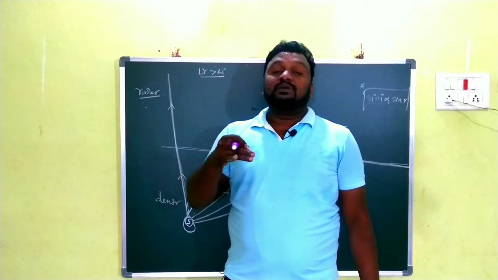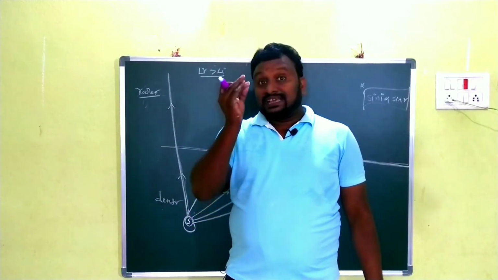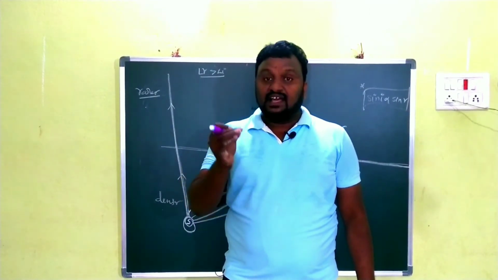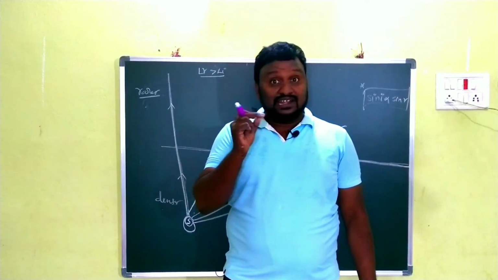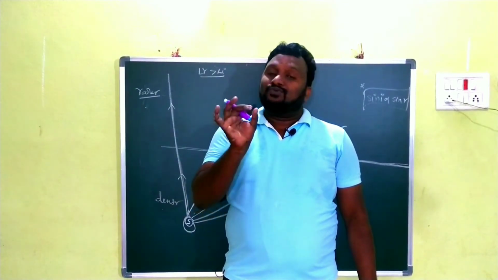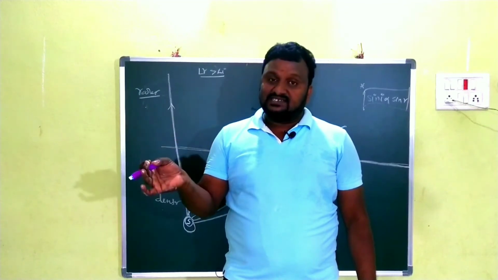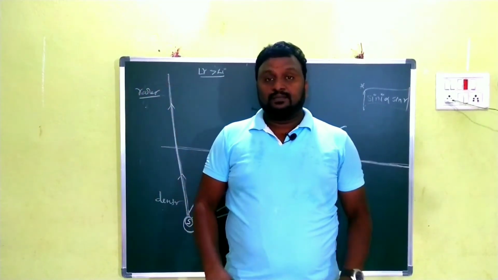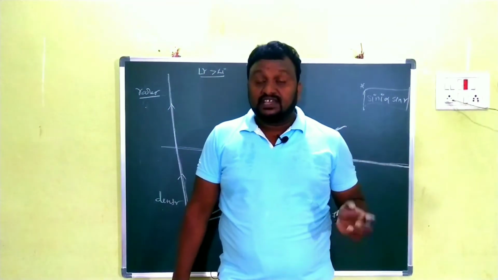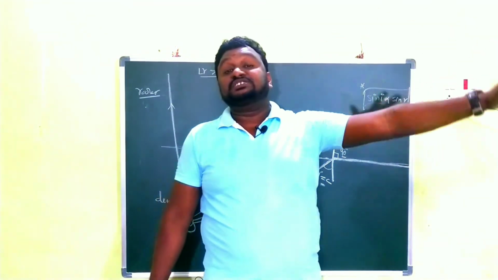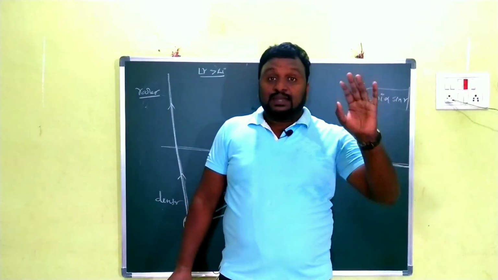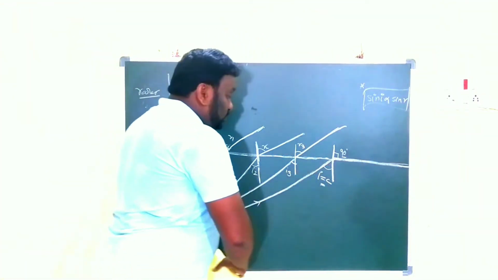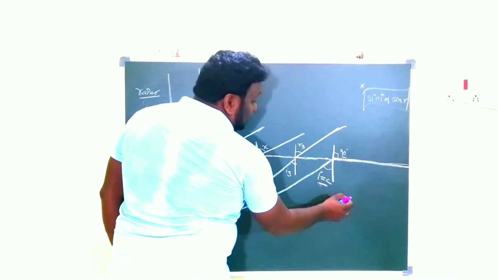Most of the students may get confused. The critical angle is nothing but the angle of incidence, but one condition is there. What's that? For which angle of incidence the angle of refraction becomes 90 degrees, that particular angle of incidence is called the critical angle. Clear? Now this is the critical angle.